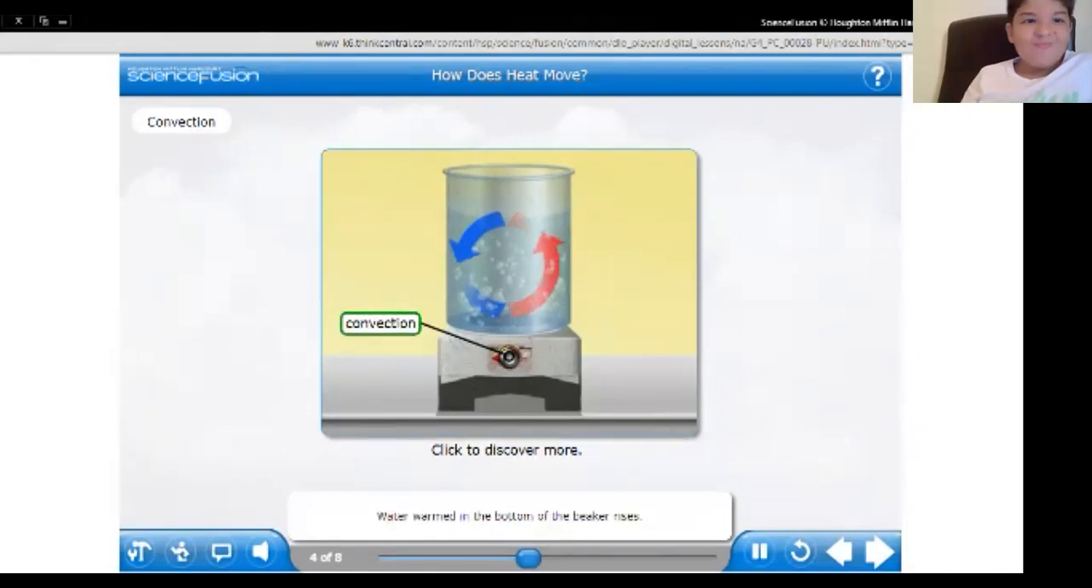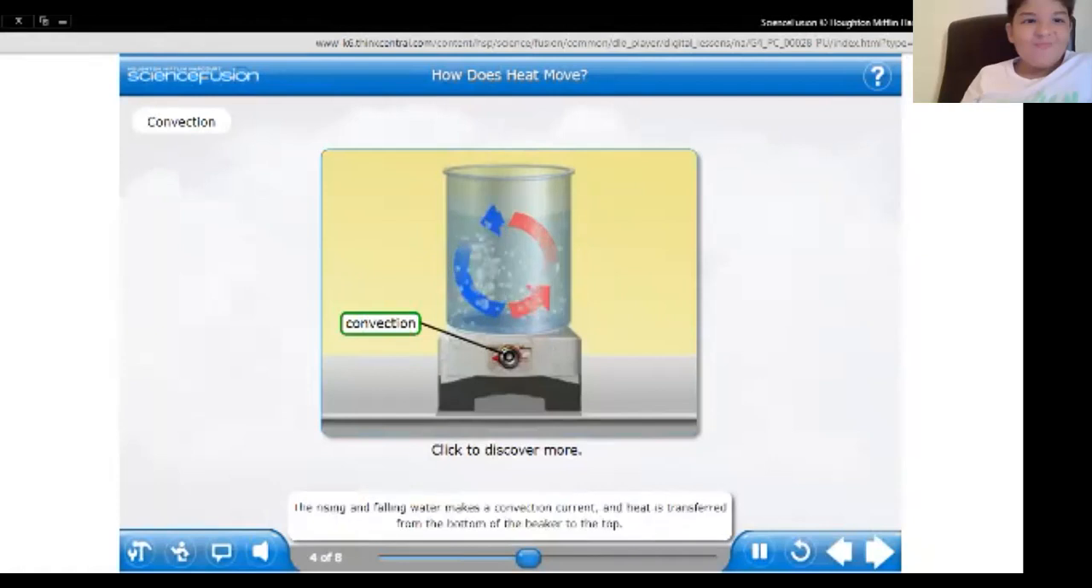Water warmed in the bottom of the beaker rises. When it reaches the top of the beaker, it cools and sinks. Back at the bottom of the beaker, it heats up and rises again. The rising and falling water makes a convection current, and heat is transferred from the bottom of the beaker to the top.